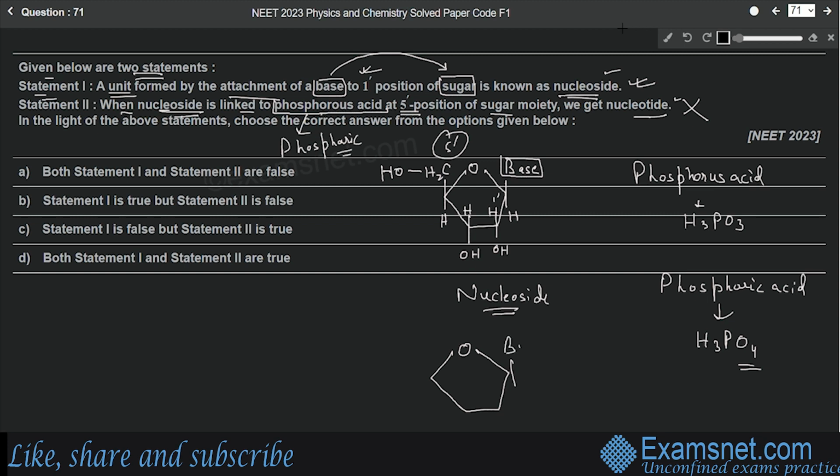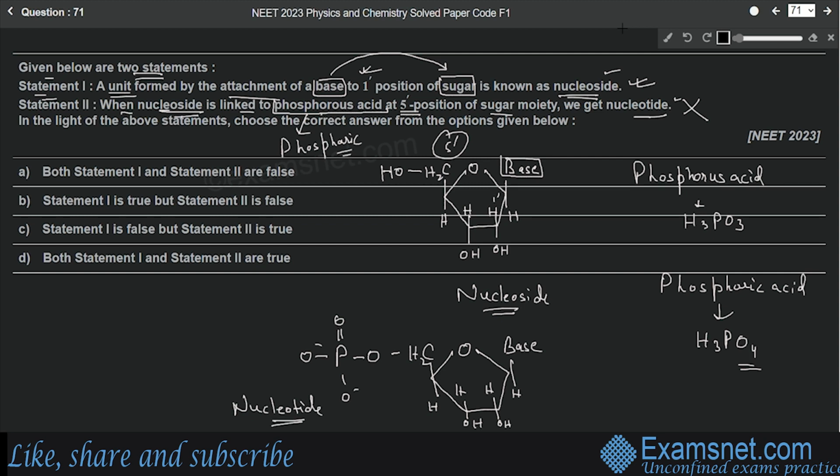This is your base. This side we have hydrogen. Here we have hydrogen, OH. Here also we have hydrogen and OH. And here we have CH2, and this side we have oxygen, then phosphorus, this side double bond oxygen, this side oxygen, and this side oxygen. So 4 oxygens are there. This is your nucleotide.